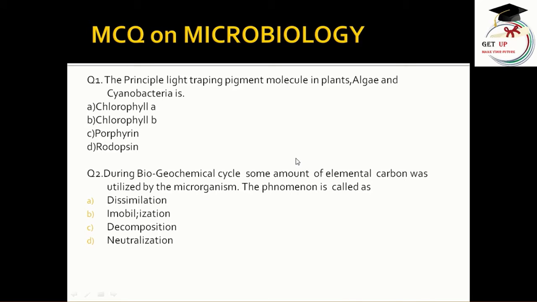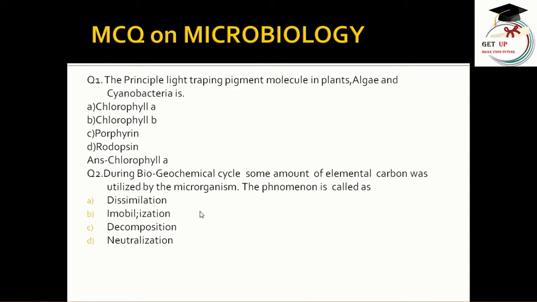Let's learn some MCQs. There are 4 options given. Among them, one is the most correct. We have to choose that correct one. Let's start. The principal light trapping pigment molecule in the plant, alga and cyanobacteria is chlorophyll A, chlorophyll B, porphyrin, rhodopsin. Let's see, the answer is chlorophyll A.